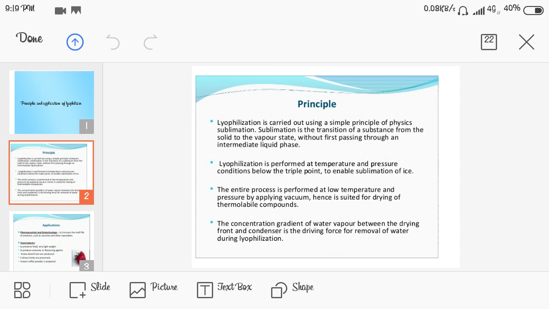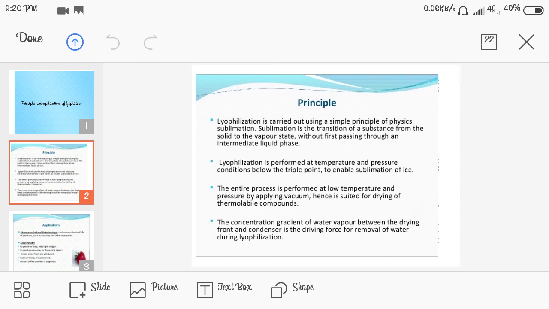The entire process is performed at a low temperature and pressure by applying vacuum. Hence it is suited for drying of thermolabile compounds, and thermolabile compounds are those which are very sensitive to temperature. The concentration gradient of water vapor between the drying front and the condenser is the driving force for the removal of water during lyophilization. So this is the principle by which the lyophilizer or lyophilization instrument works.